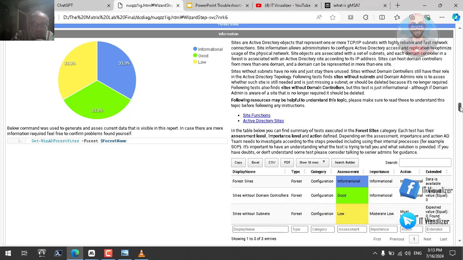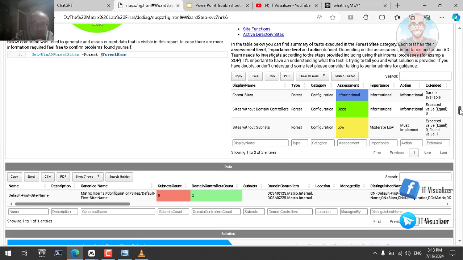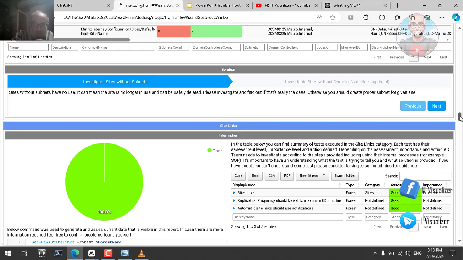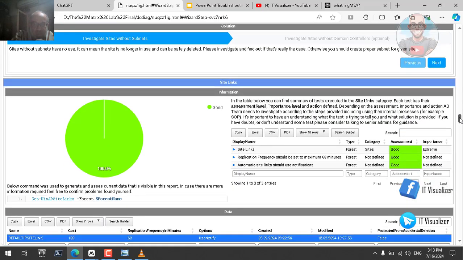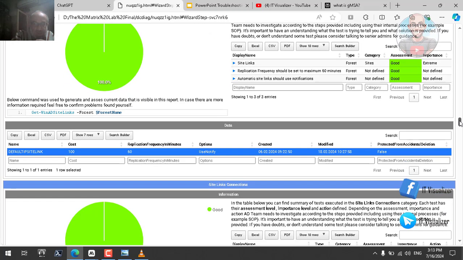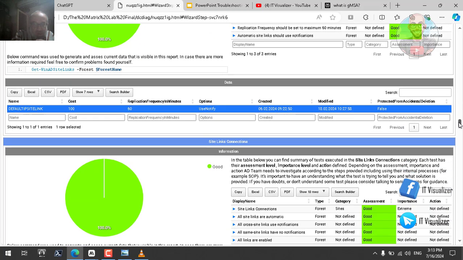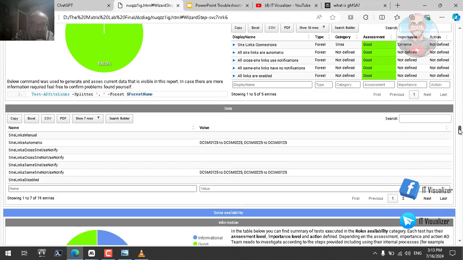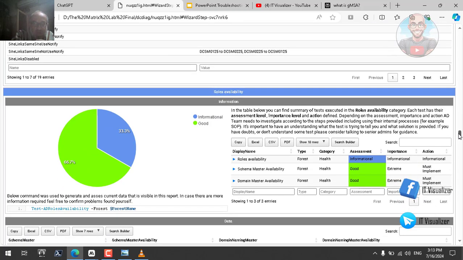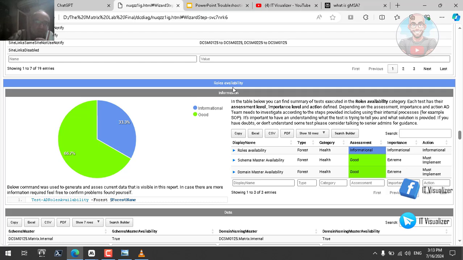So let's continue, guys. Here we have all of these tests done. Okay, I didn't record it, but actually it is very simple. We don't need to see it, and actually it is successful. And as we see here, all of these tests are done. And one thing here, the role availability, here we will see a test also is done.